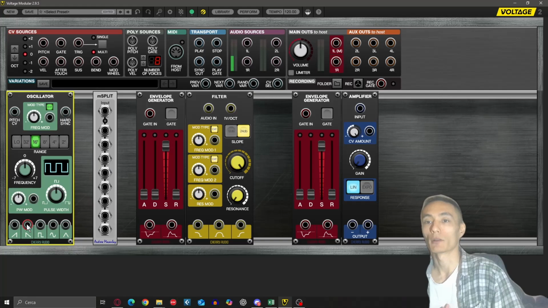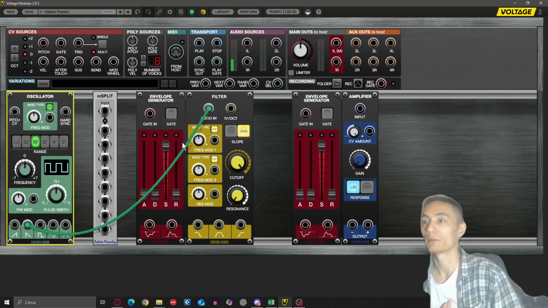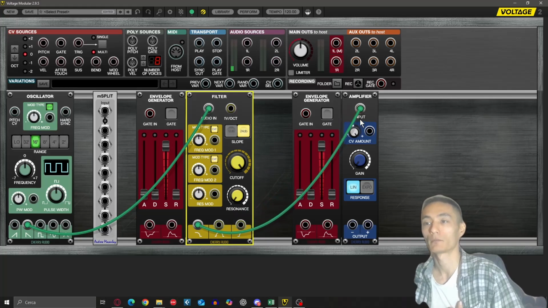Okay, so I'm going to pick the sawtooth and I'm going to plug it to the input of the filter, audio input here. Now the filter is going to filter the wave, and then the filtered wave is going to come out from one of these three outputs. I'm going to pick this one, which is the low pass filter. We will talk about it later. And then I'm going to plug it to the amplifier here, to the input of the amplifier.